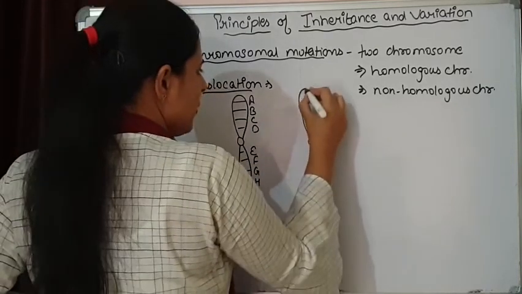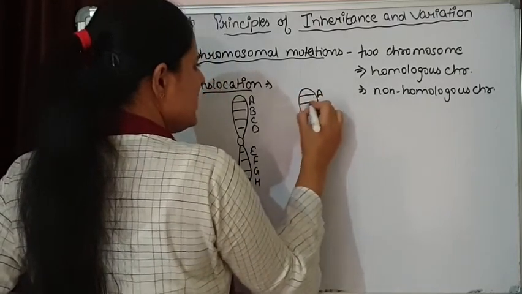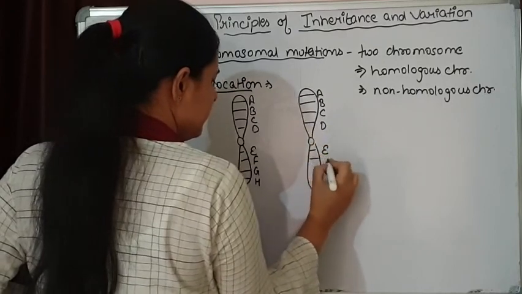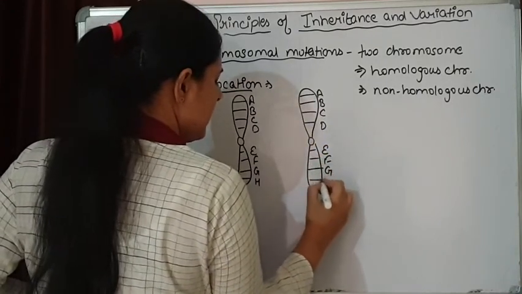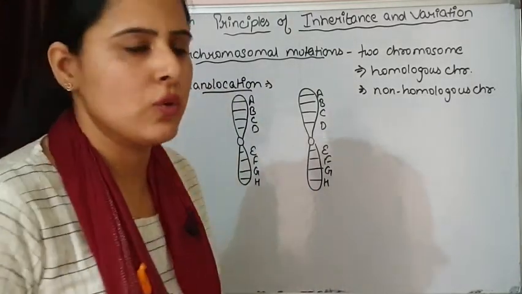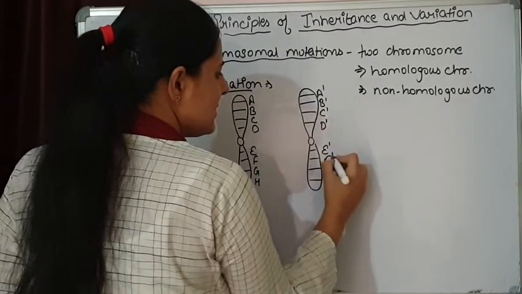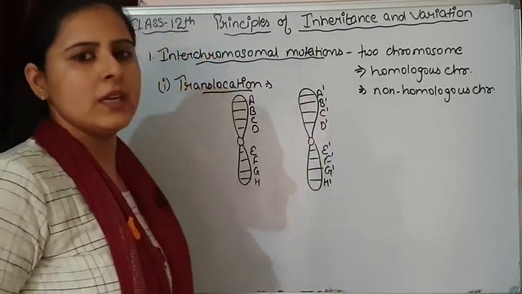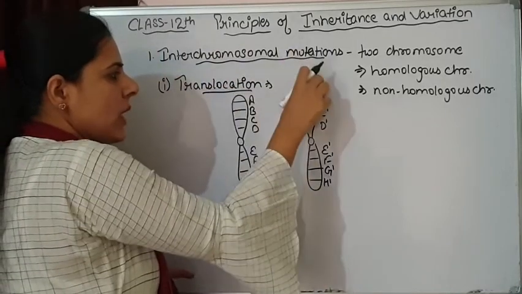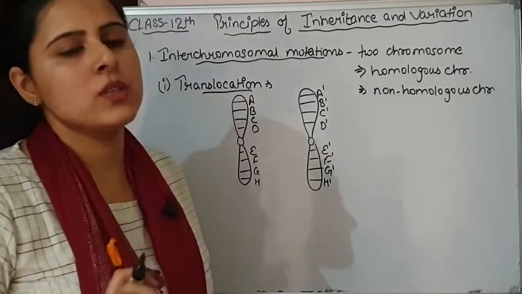This is another chromosome. Here also gene segments are present. The translocation can be a reciprocal translocation also. This simply means, to differentiate the genes, I am making a difference. This segment of chromosome is going to add on this chromosome, and this is going to add on this chromosome.